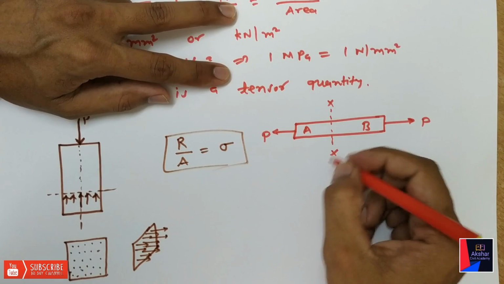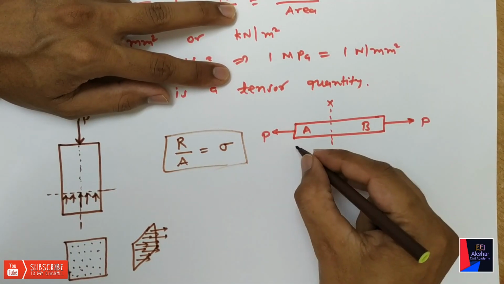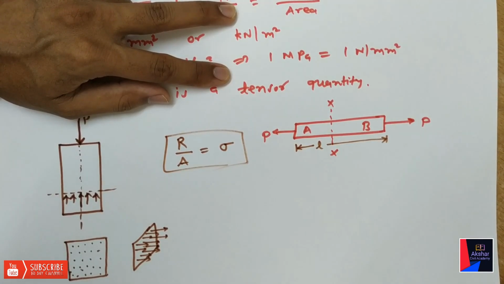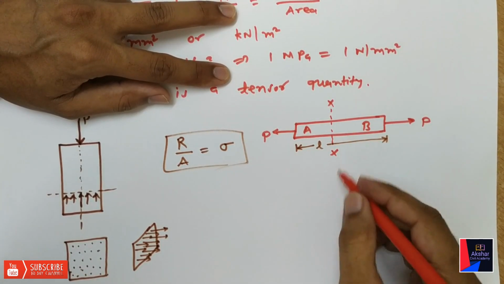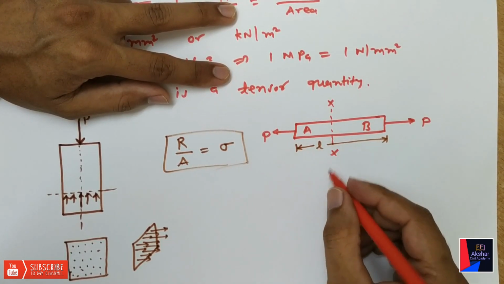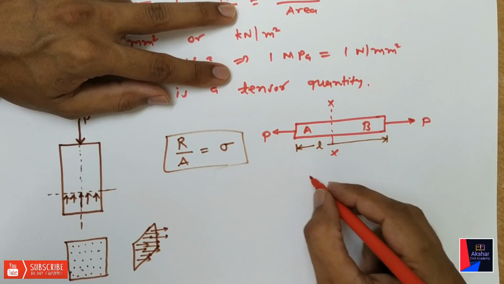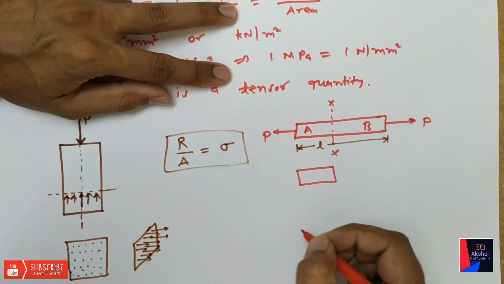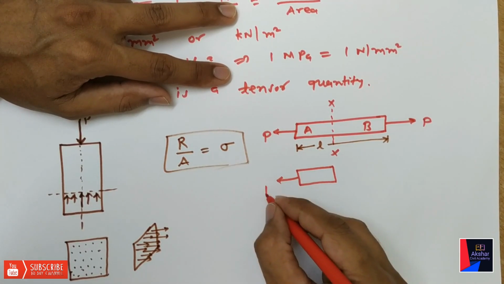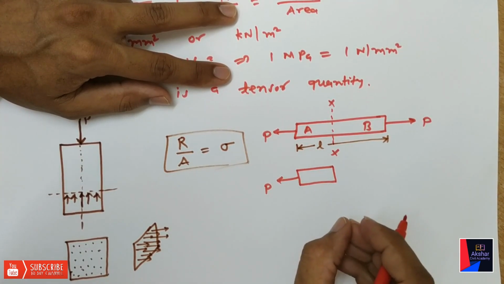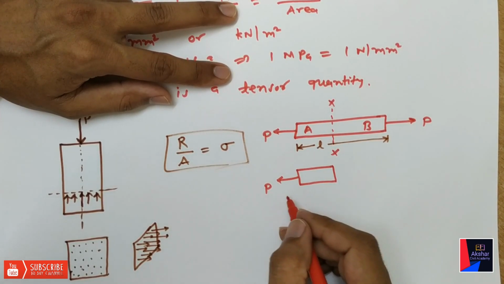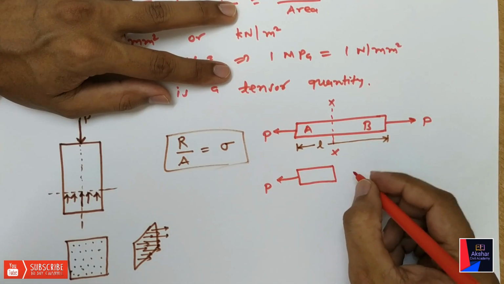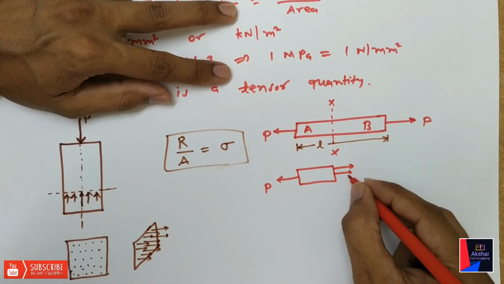The length of this member is L. Now consider the part A in equilibrium. Here it is under the action of load P. Tensile load is acting on this part also. So here there will be resistance in this way.